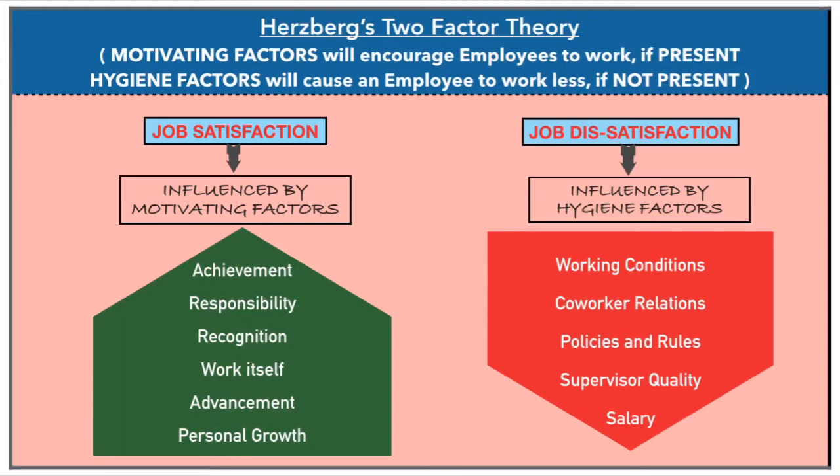Job dissatisfaction is influenced by the hygiene factors, namely working conditions of the organization, co-worker relations in a team, that is the relationship between the supervisor and the worker or the manager and the worker, the policies and rules and regulations of the company, the supervisor quality, whether they are friendly, whether it is autocratic leadership or democratic leadership, and the basic salaries. So, if the hygiene factors are improved, then it may reduce the job dissatisfaction. But if the motivating factors are improved, then the employees will have job satisfaction and there will be employee retention in the company.